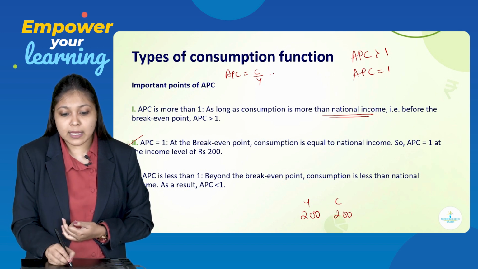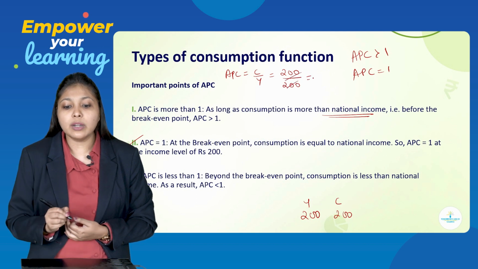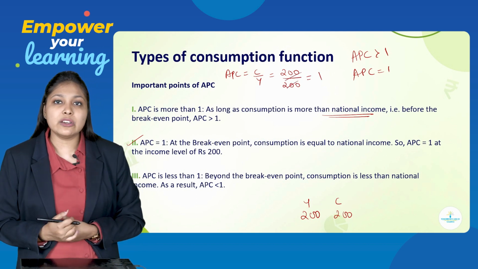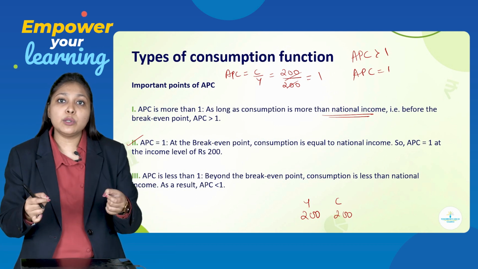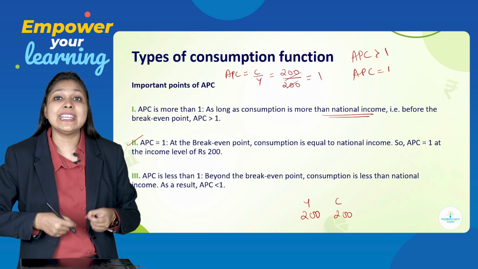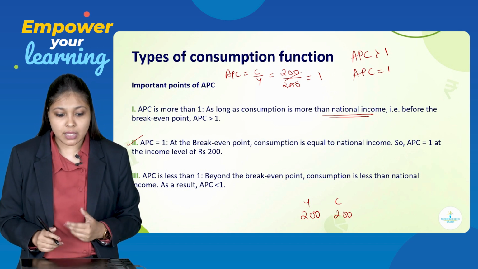So, C upon Y, C is 200, Y is also 200, you get 1. So, here very clearly you can see that APC is equal to 1. APC will be equal to 1 when the consumer is spending his entire income for consumption purposes.